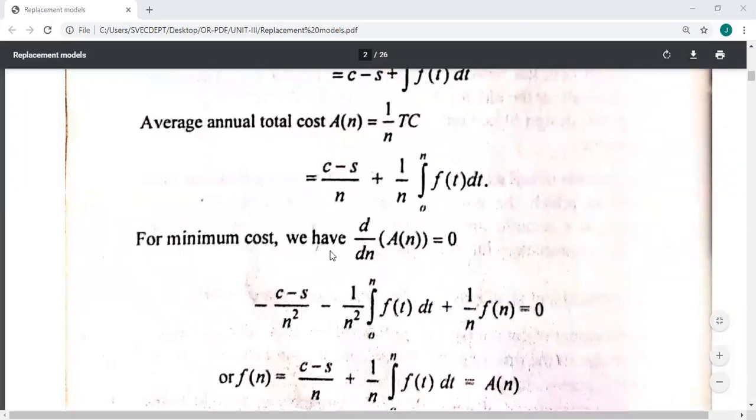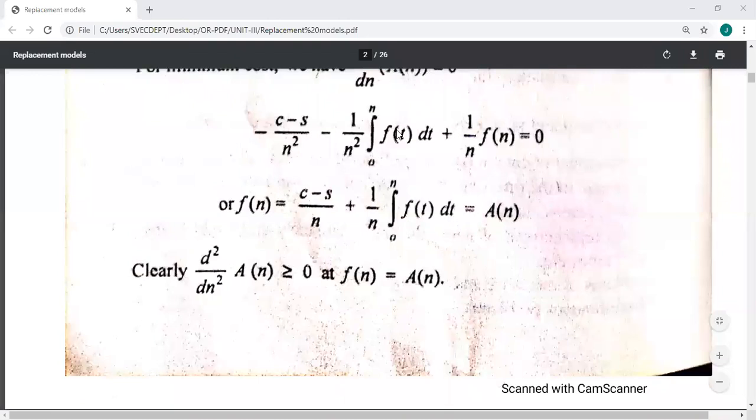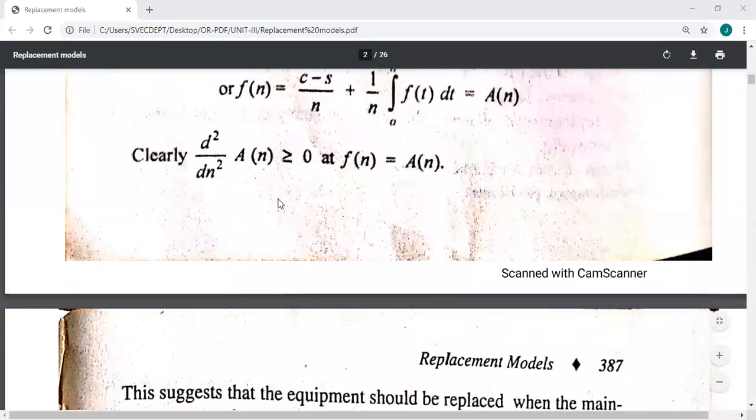For finding the minimum cost, you have to differentiate A_N with respect to N and equate it to 0, so that we get these equations. By rearranging the terms, we get f(n) equals A_N, the average annual cost. And this must be greater than 0.